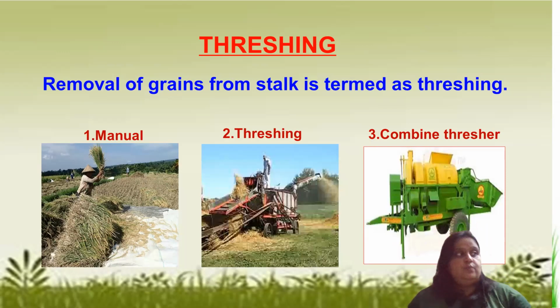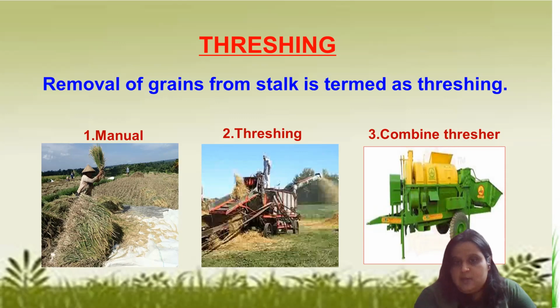This helps to bring out the grains from the stalk, and the grains will be collected over there, right?